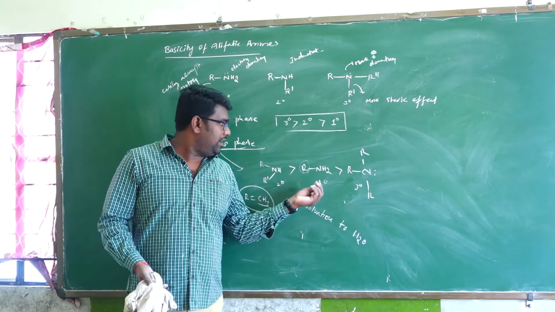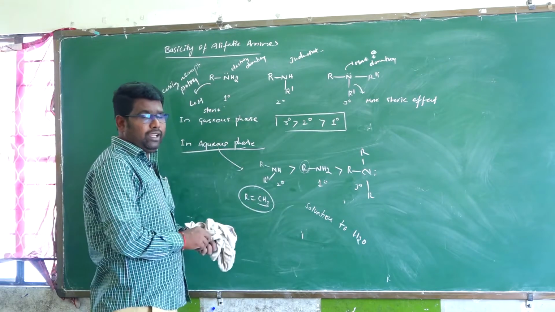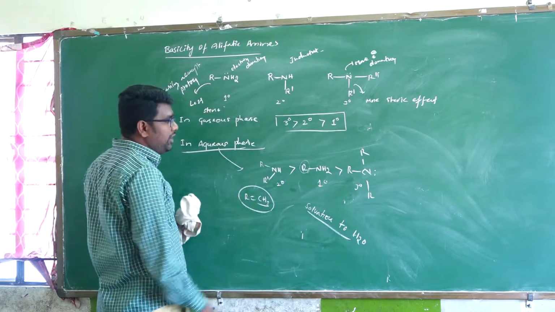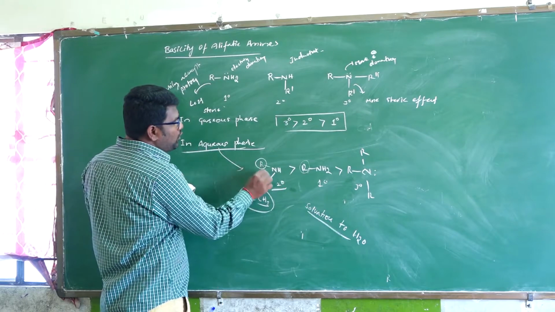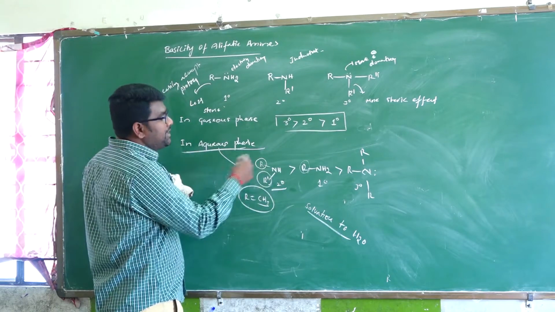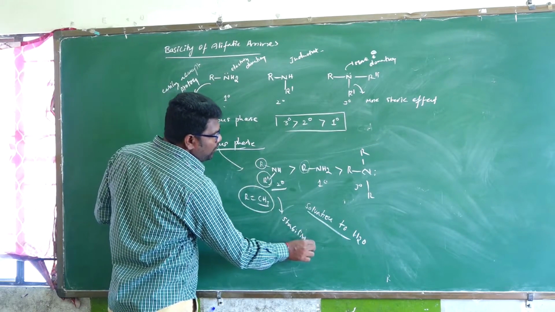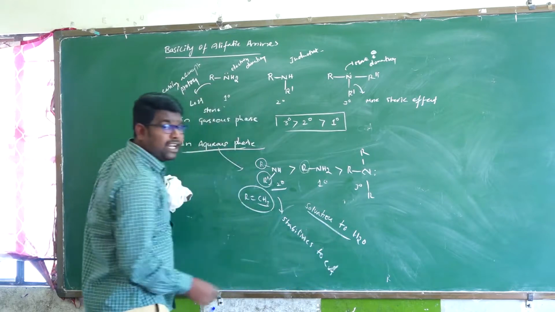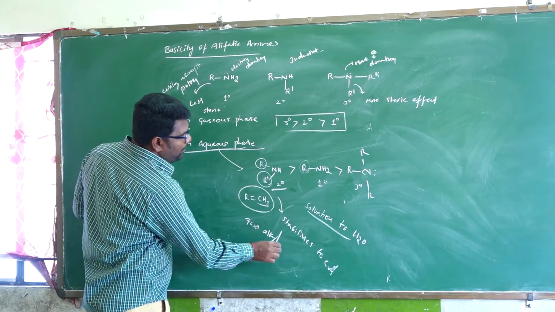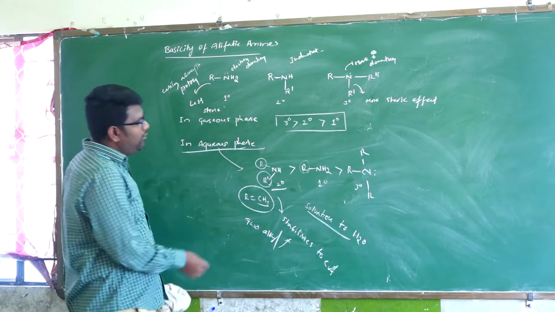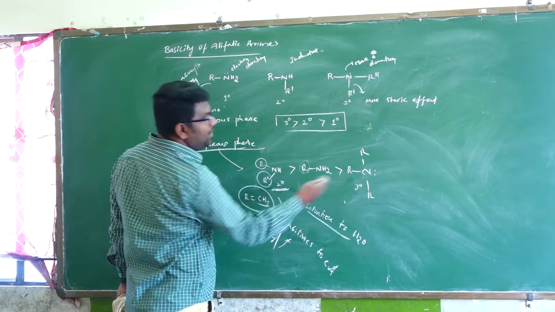Especially in secondary amines, the two alkyl groups are better stabilizers of the conjugate acid. Therefore, secondary amine is more stable and more basic than the primary and tertiary.